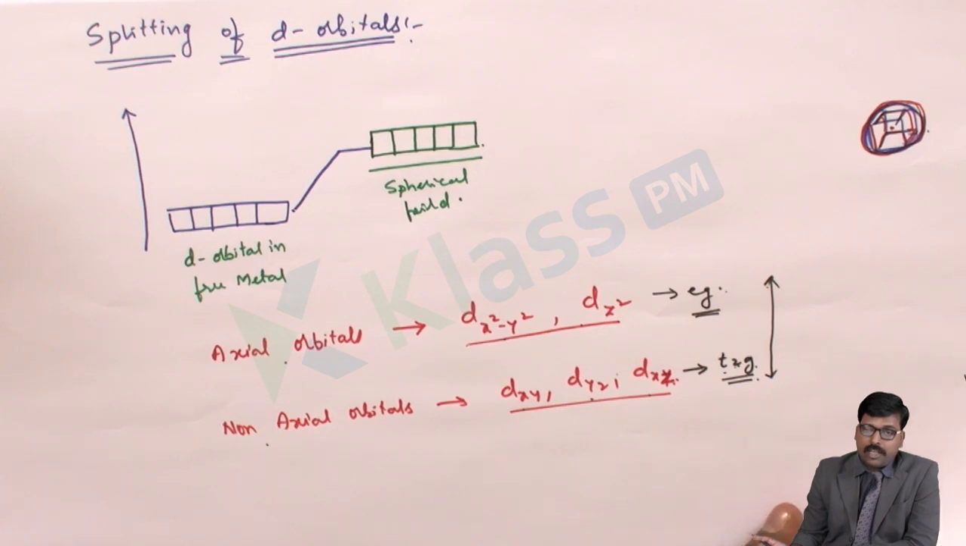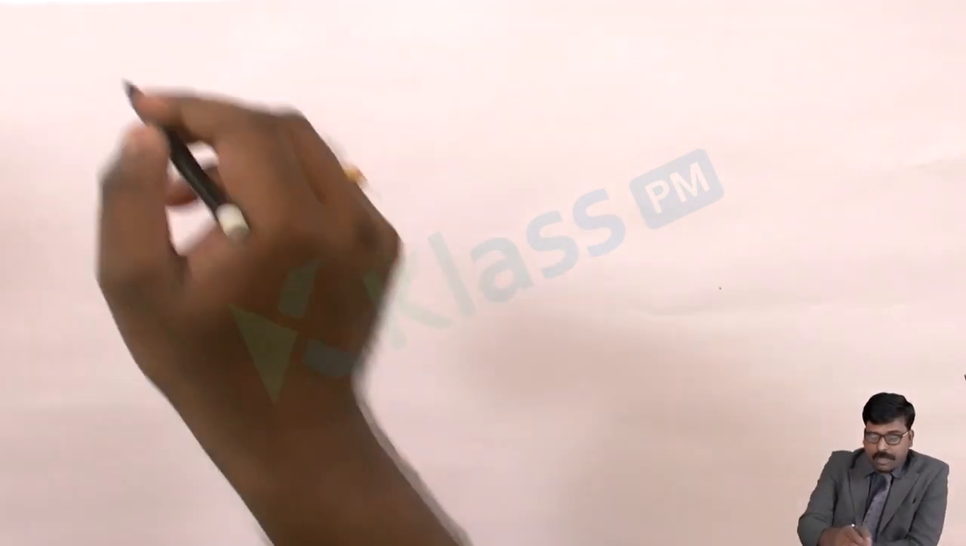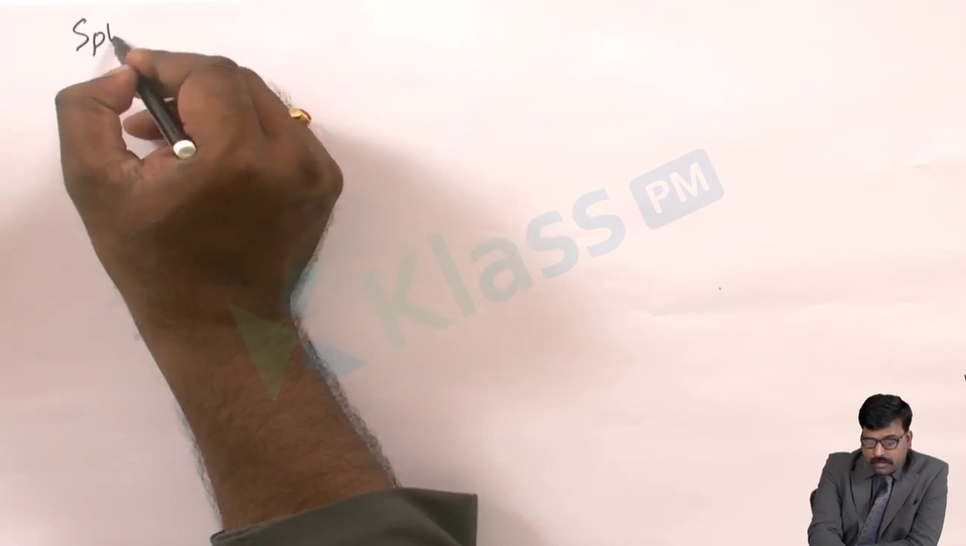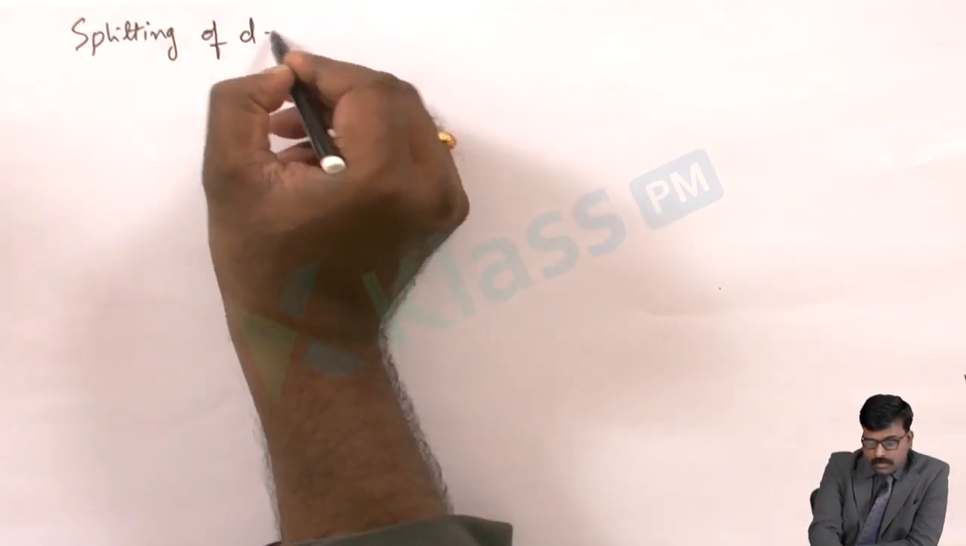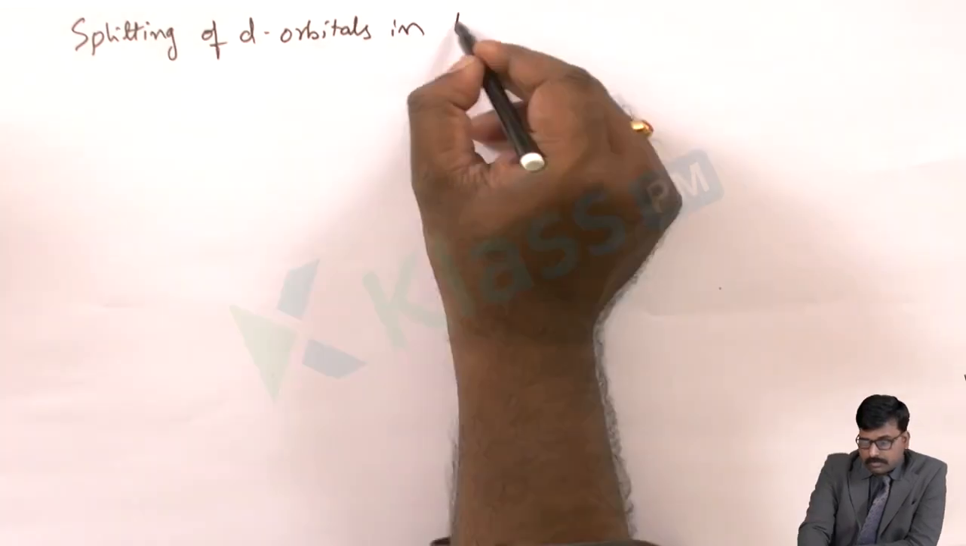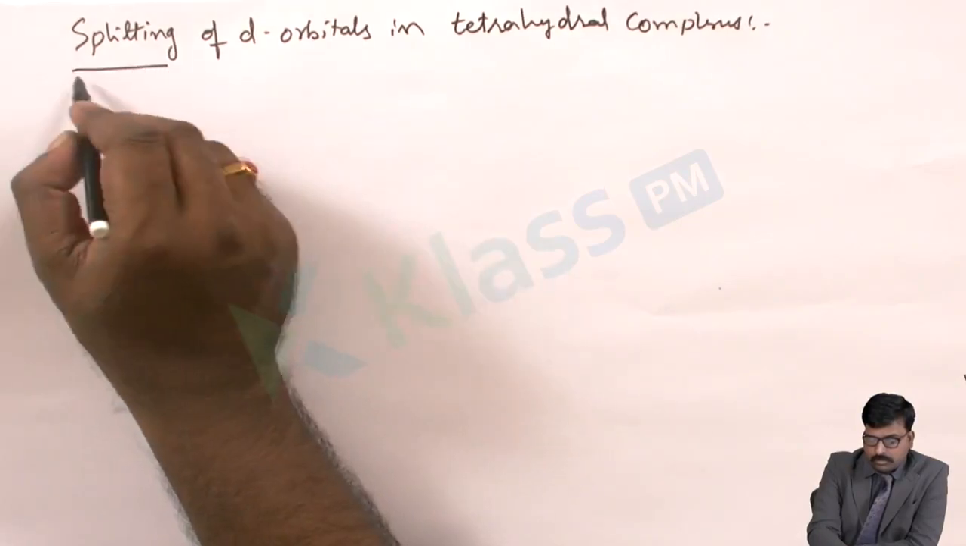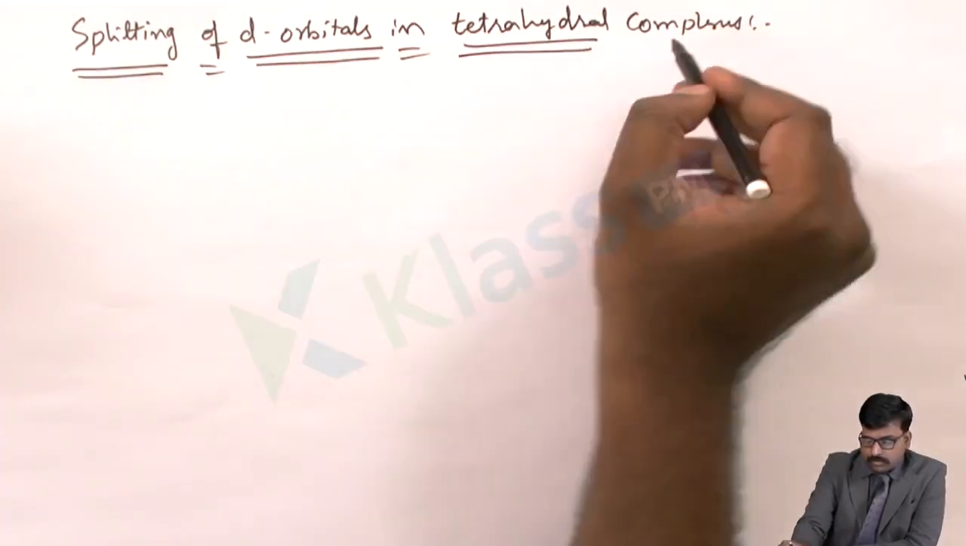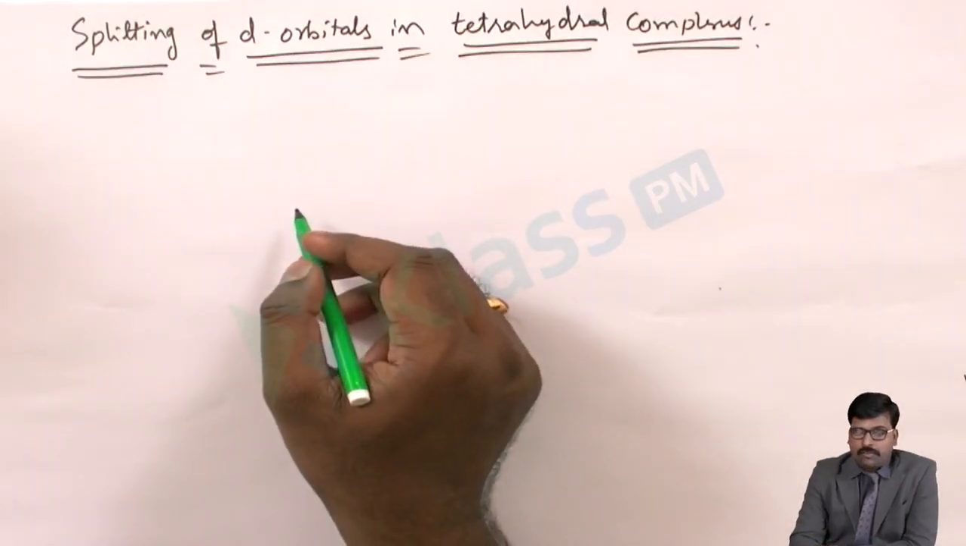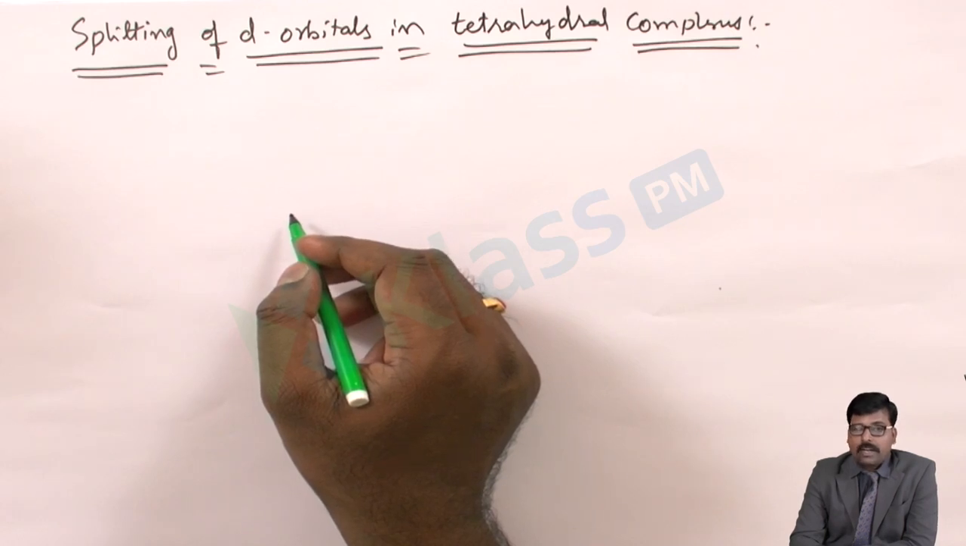After the splitting is done, then the pairing of the electrons will be done. There are no ligand electrons that pair with the d orbitals. No overlap is seen. Before going to the splitting of octahedral, let's see the splitting of d orbitals in tetrahedral complexes.